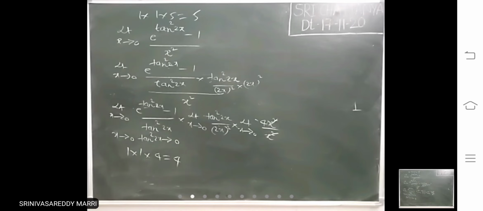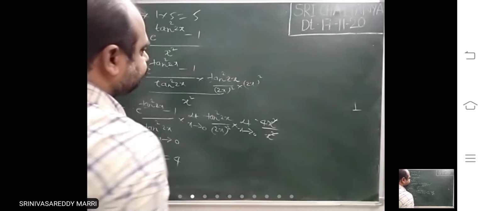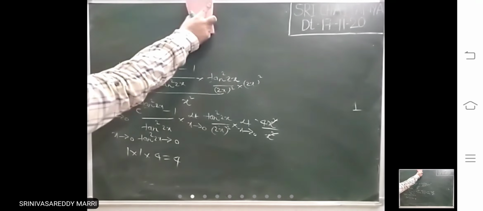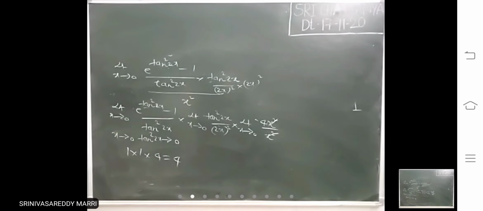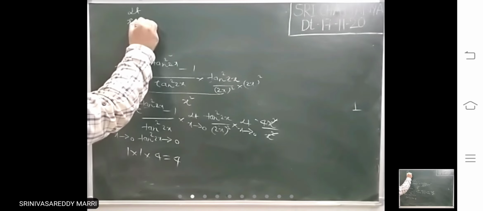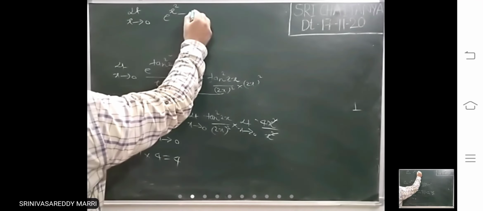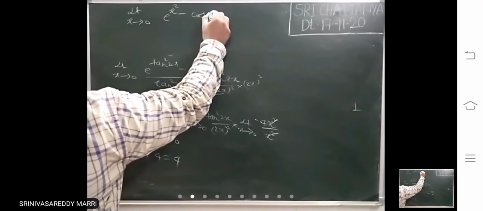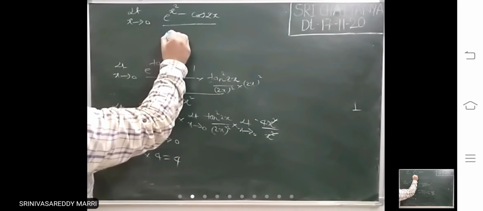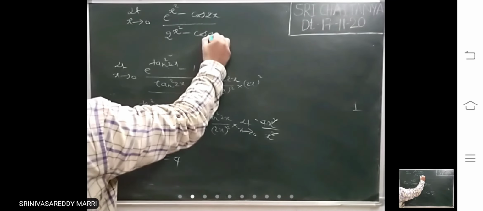Last problem. Look at it. Limit x tends to 0 of (e^x square minus cos 2x) divided by (2^x square minus cos 4x).